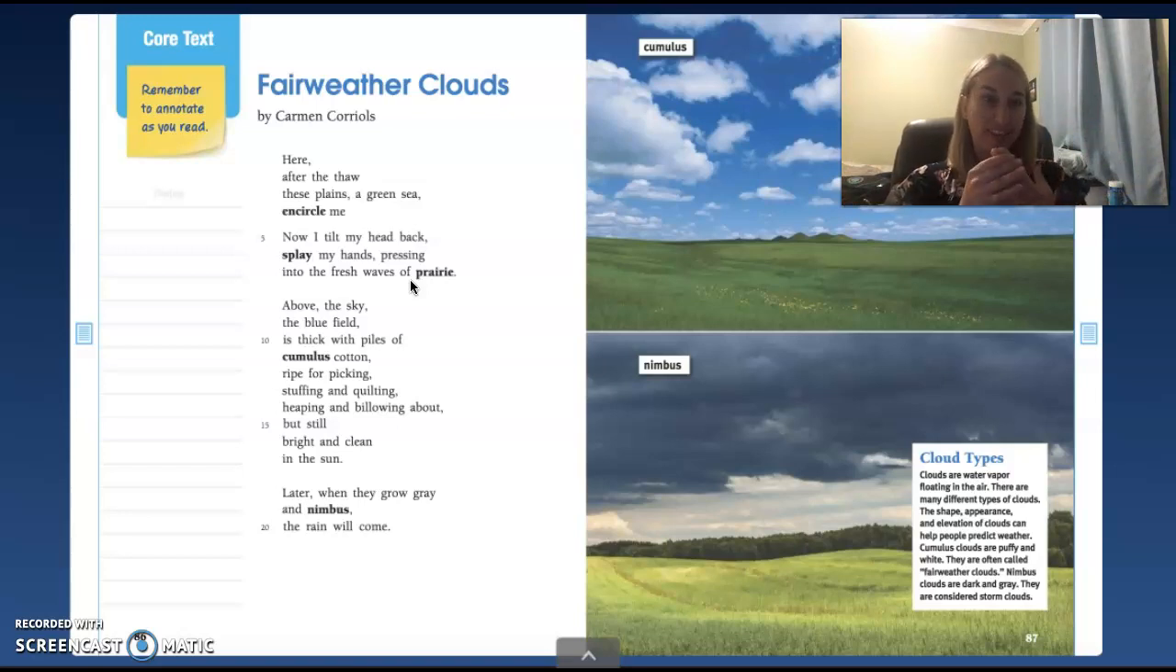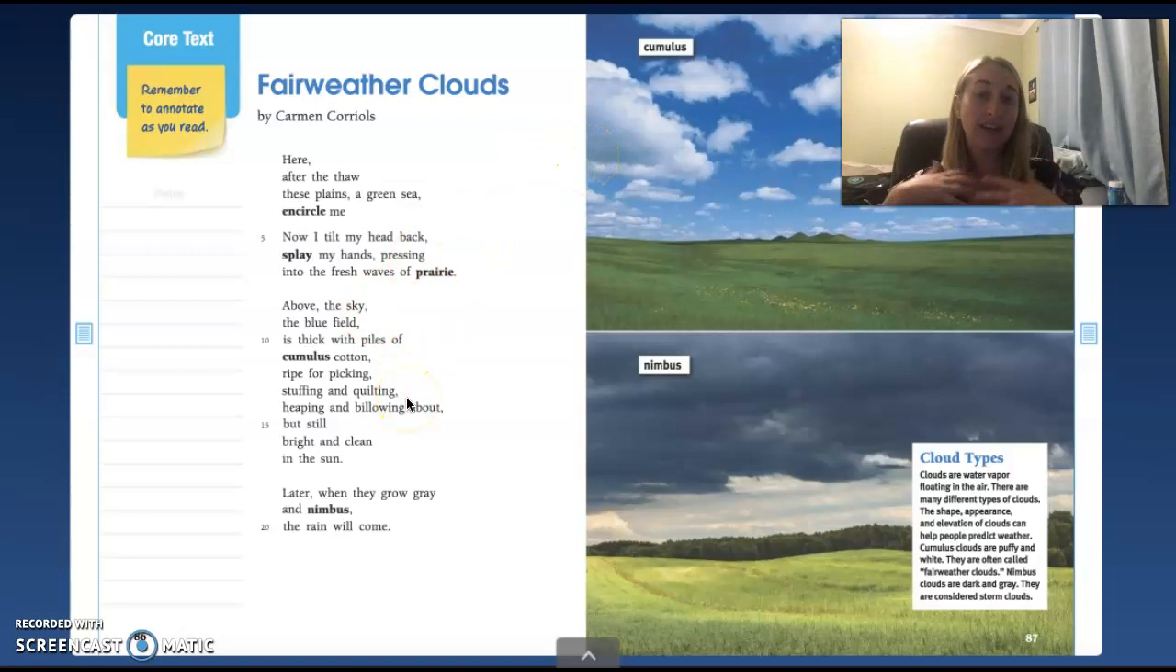I don't really like the feeling of grass too much. It makes my skin itch a little bit, but it would tickle a little bit as it runs through your fingers, right? And then this stanza is talking about the cumulus cotton. Is there really cotton in the sky? No. He's just comparing cotton to the white puffy clouds.